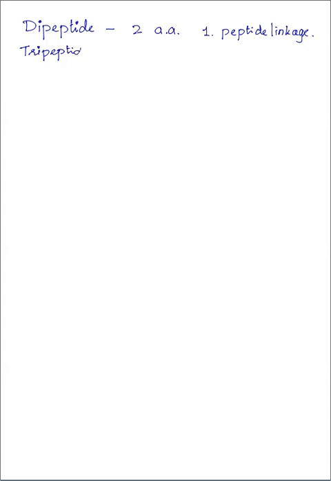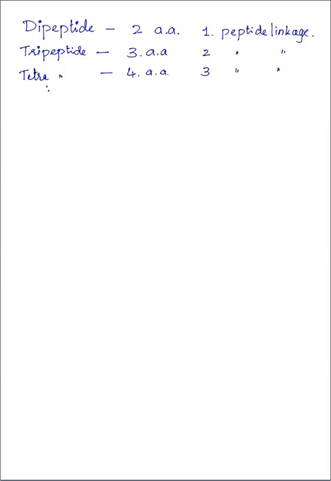Tripeptide means, as the name itself indicates, there are three amino acids in the peptide and two peptide linkages. Tetrapeptide has four amino acids and three peptide linkages.